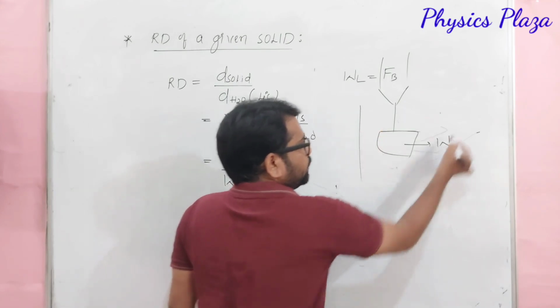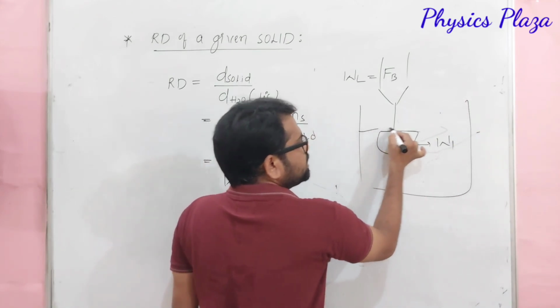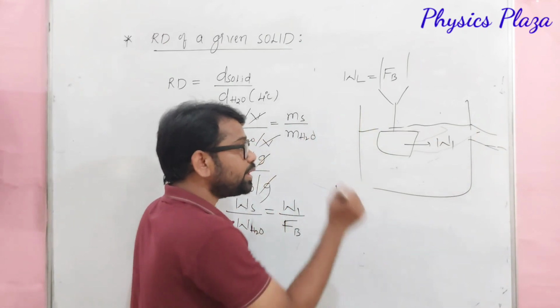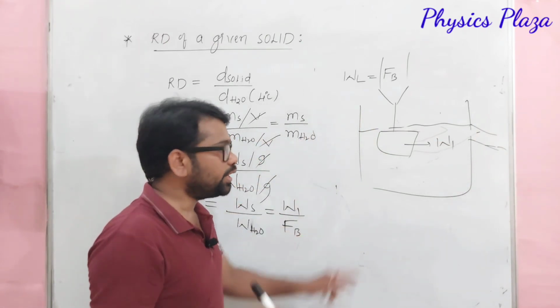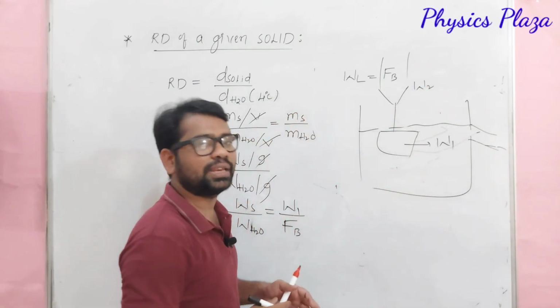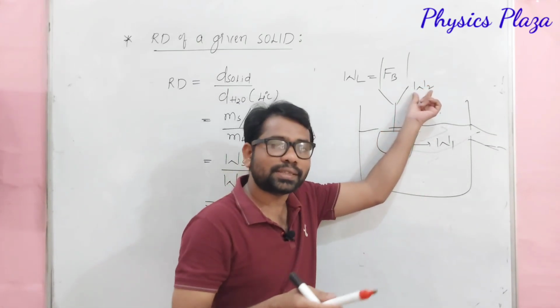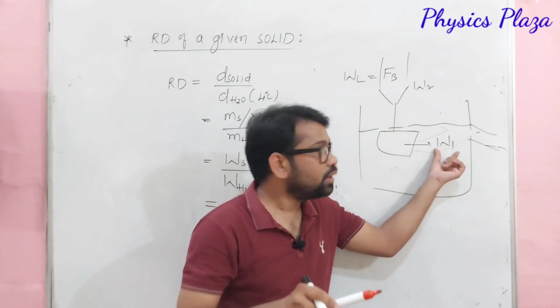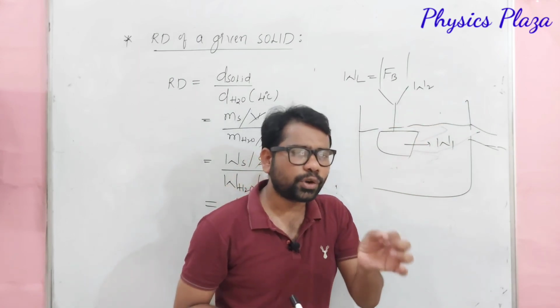So when this solid is immersed in water, of course some amount of water is displaced, and we have to measure the weight of the solid in water. So W2 will be the weight of the solid in water. So it's very clear that W2 is less than that of the W1. W1 is a weight of the solid in air, whereas W2 is the weight of the solid in liquid.